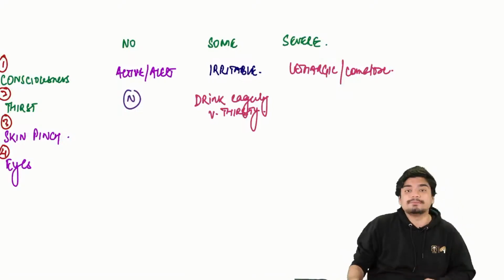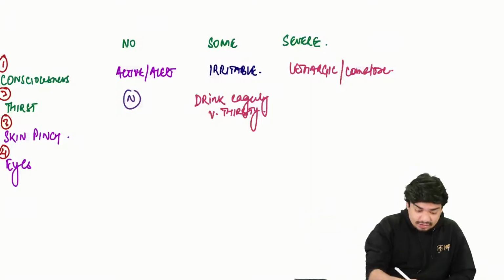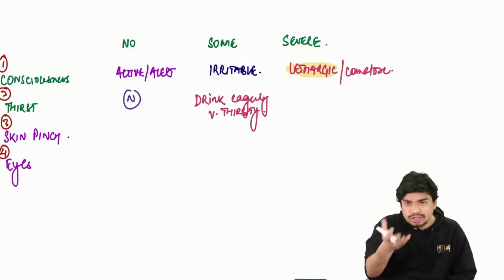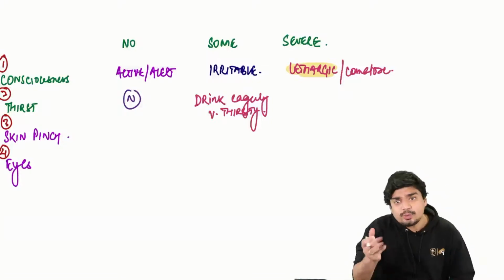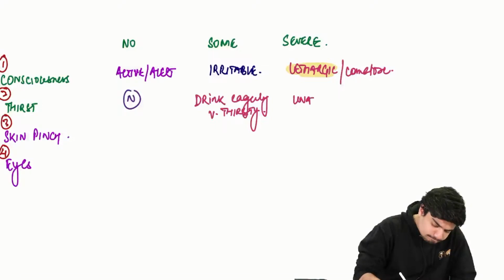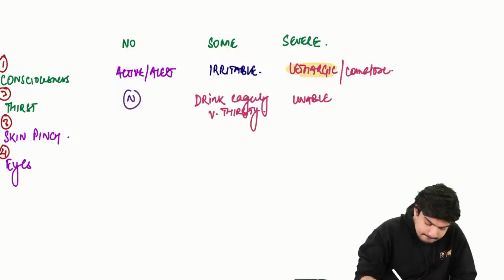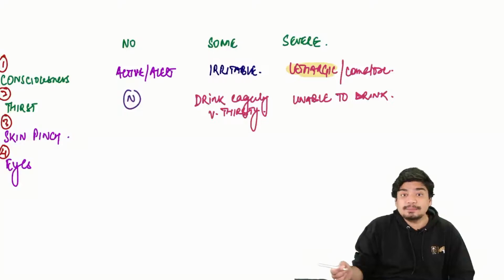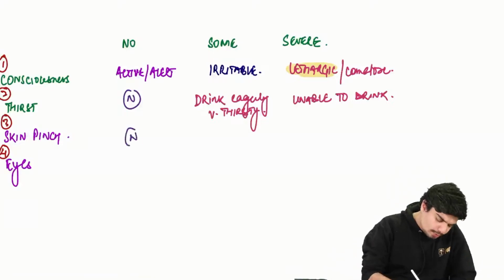Or very thirsty. While in severe dehydration, the child is what? In severe dehydration, the child is lethargic. Do you think he'll be able to drink water? He won't be able to drink water. So, unable to drink. Skin pinch. No dehydration, normal skin pinch.